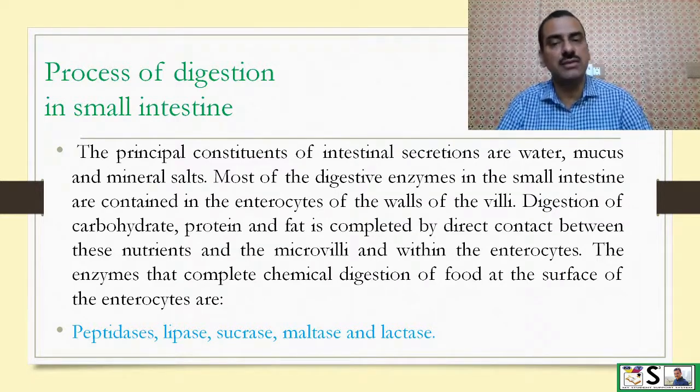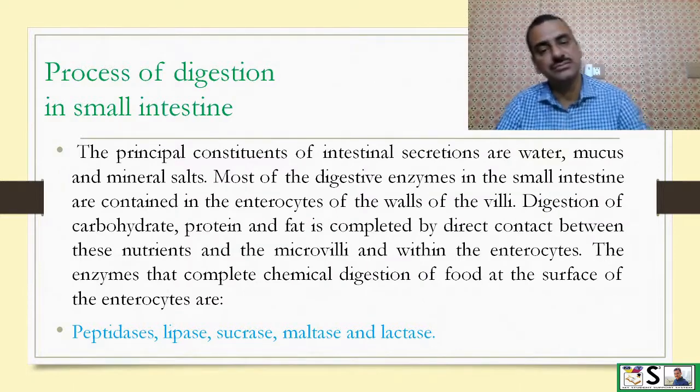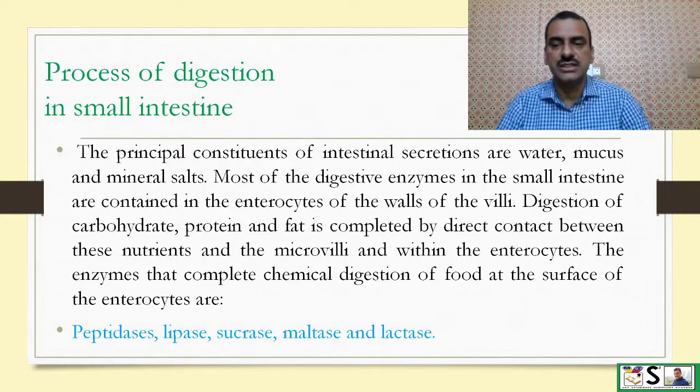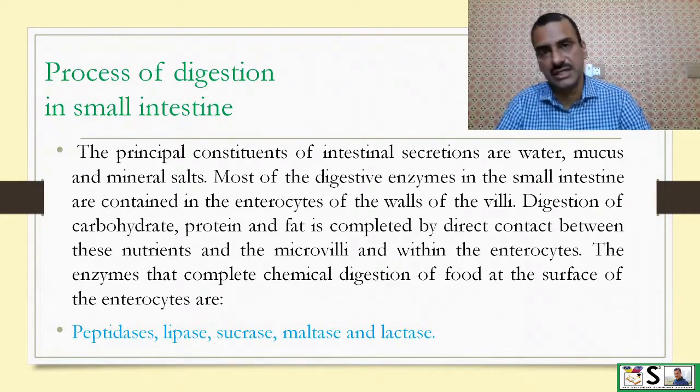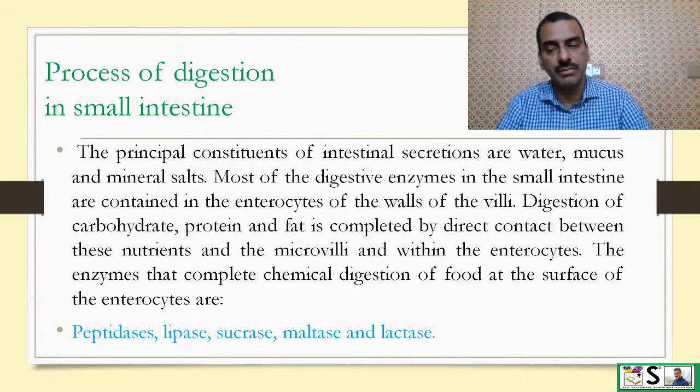The digestion of carbohydrate, protein, and fat is completed by direct contact between these nutrients and microvilli and within the enterocytes. The enzymes that complete the chemical digestion of food at the surface of enterocytes are peptidase, lipase, sucrase, maltase, and lactase.